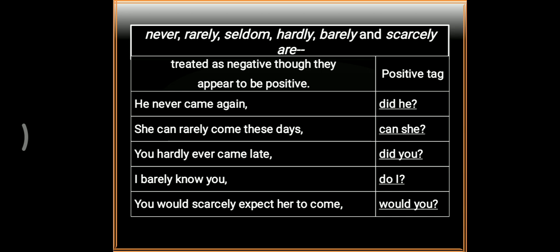There are some words that are negative, for example, never, rarely, seldom, hardly, barely, and scarcely. If these words are used in any sentence, then we cannot make the tag negative. For example, he never came again. Did he? She can rarely come these days. Can she? You hardly ever came late. Did you?